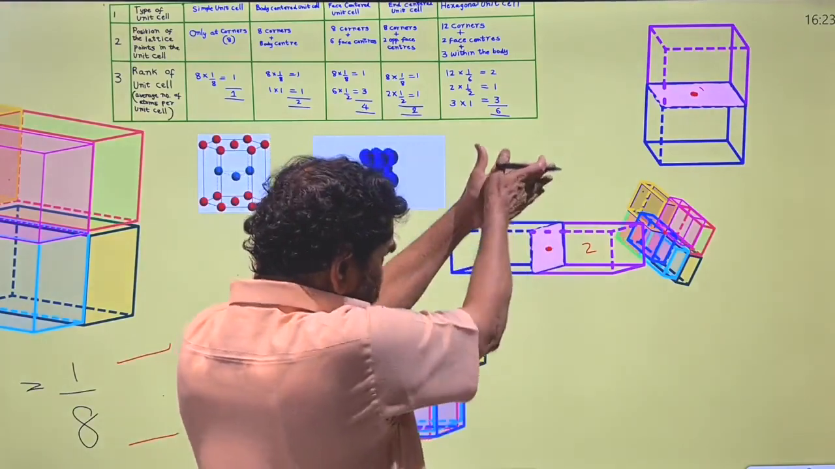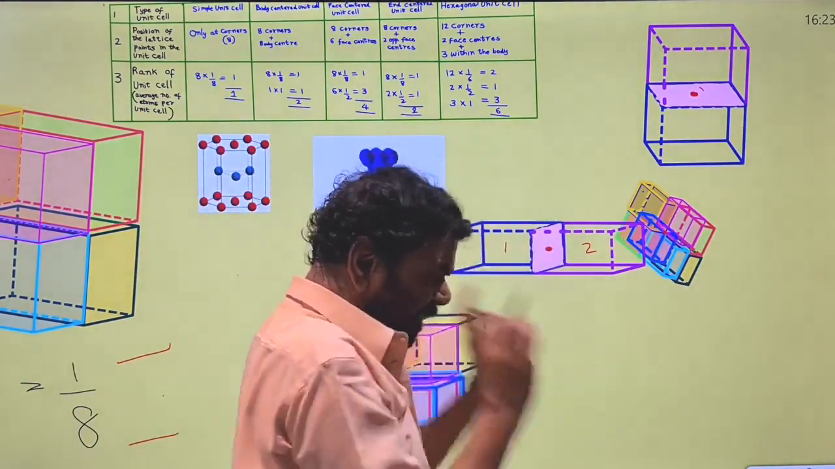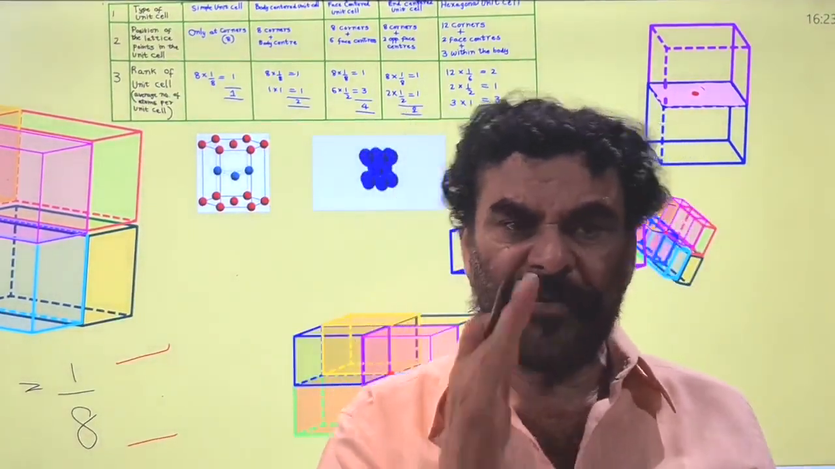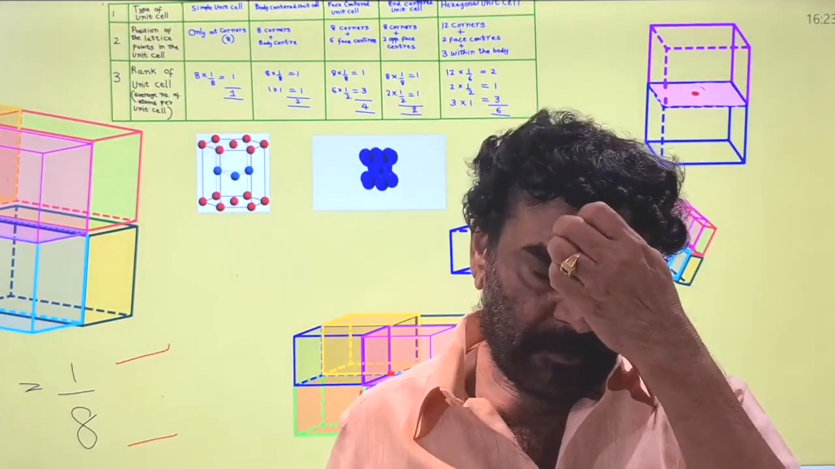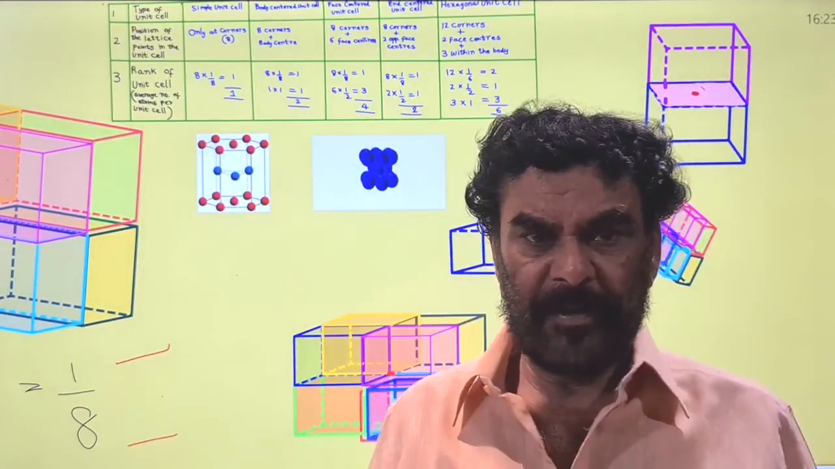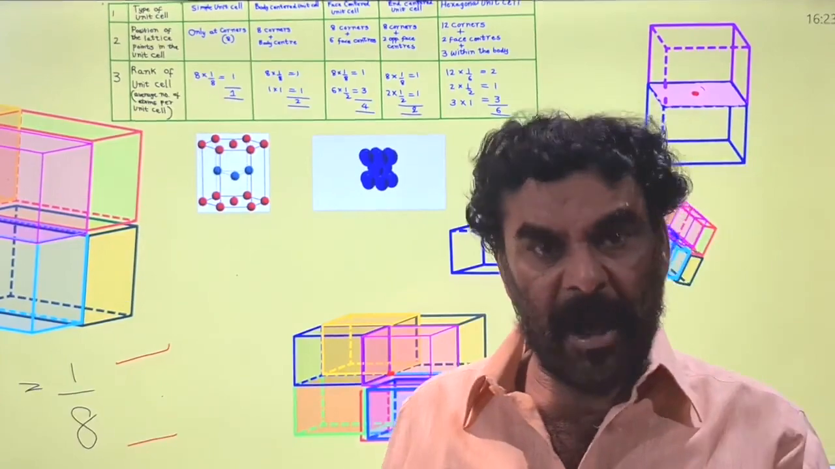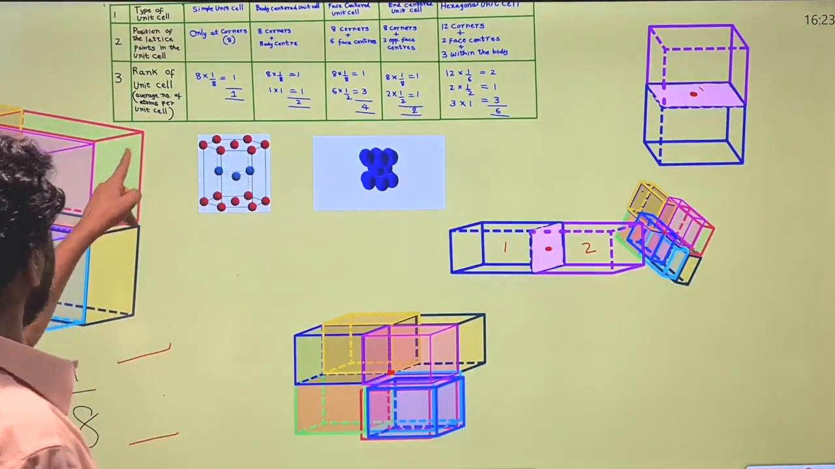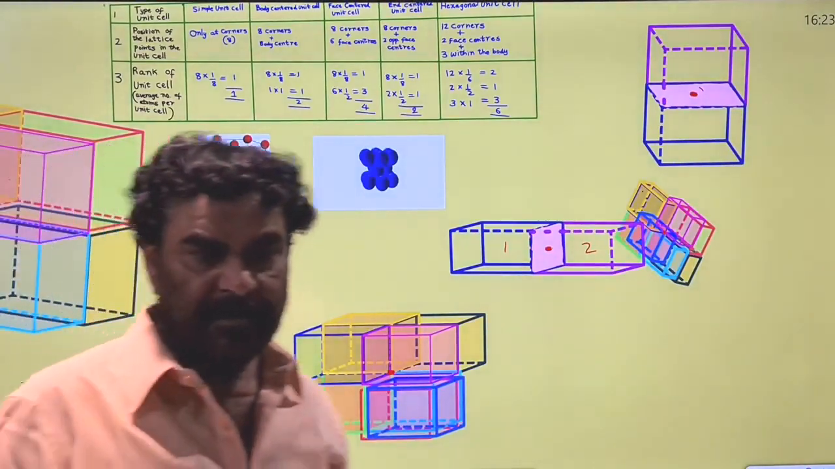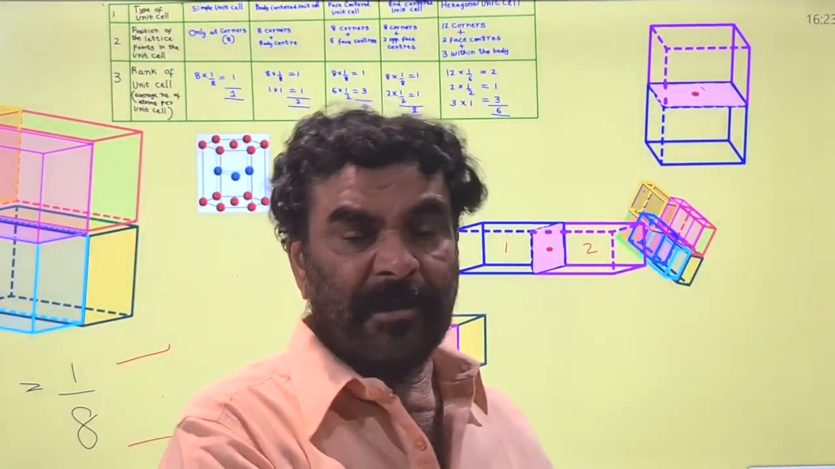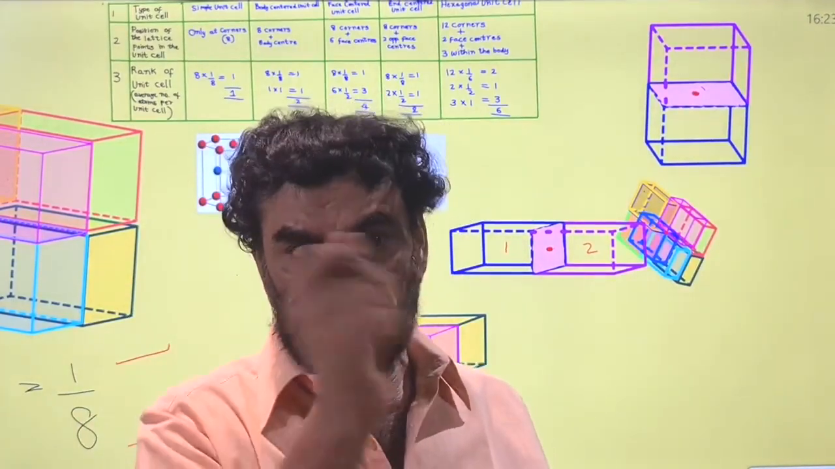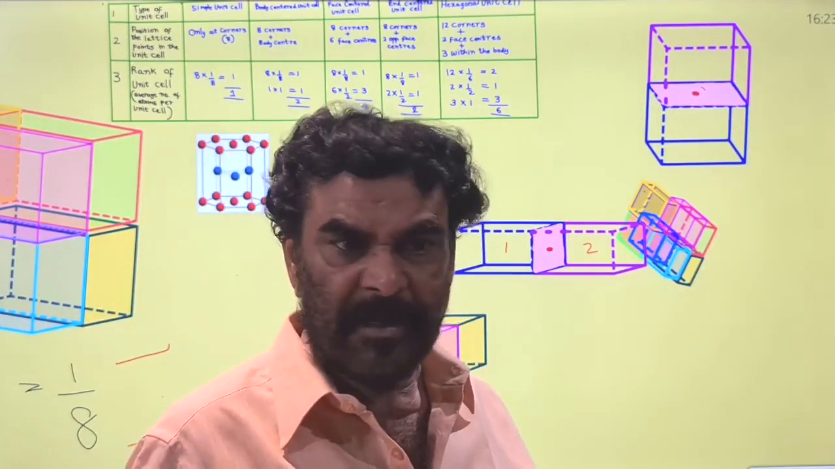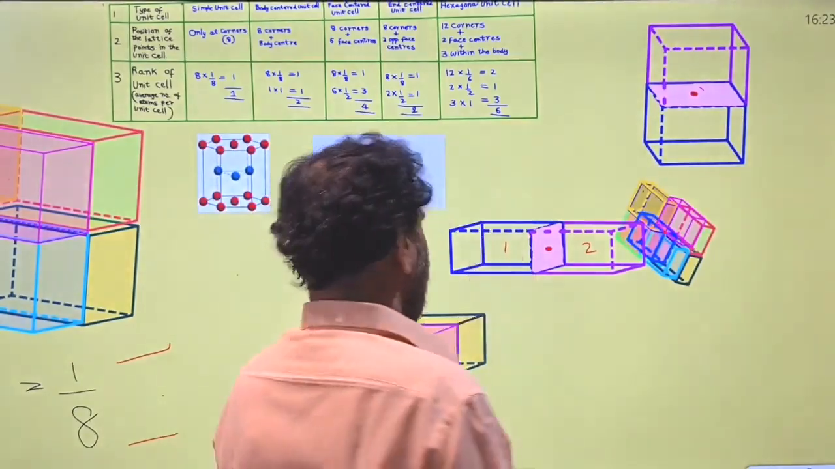I have taken only one face here. Wherever the lattice point is present on the face center, only half of it belongs to one unit cell, and the remaining half to the second, because it is common to the two unit cells. If it is present on the edge, it is common to the 8 unit cells. Therefore, its contribution to the unit cell is only 1/8 of the lattice point, atom or molecule, whatever it is. Here it is only half.